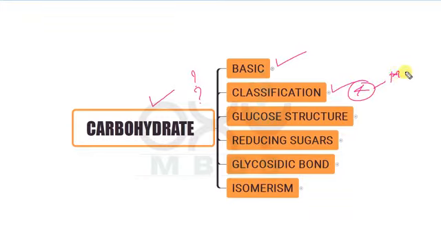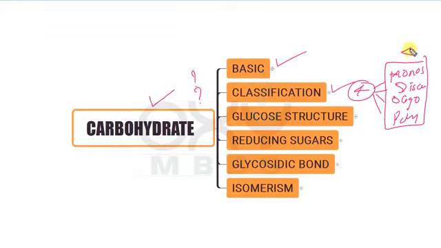Mainly 4 types of carbohydrates are present. One are the monosaccharides, disaccharides, oligosaccharides and the polysaccharides. So these are the main 4 different types of carbohydrates present. Then after we will discuss the structure of the glucose, how you will make the glucose structure, how will you draw the glucose structure. That is very very important.